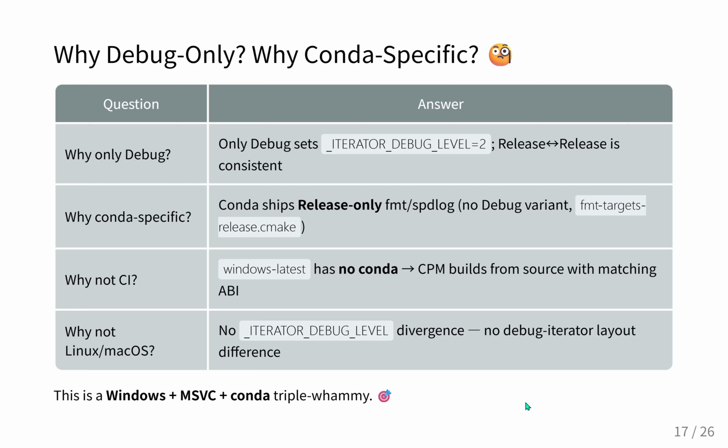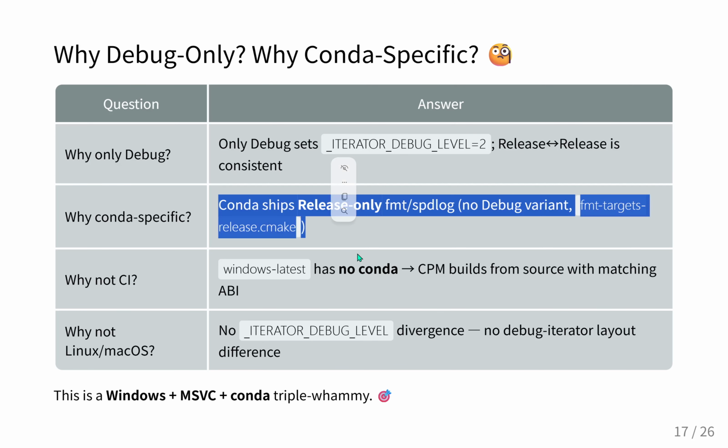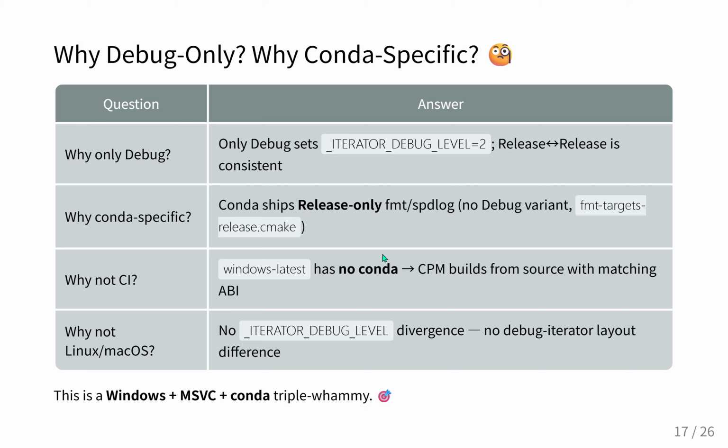Okay, second, it requires Conda. Conda package maintainers frequently choose to only compile and ship release versions of C++ libraries like FMT and spdlog. Right, to minimize repository size and maintenance overhead, they just don't ship a debug variant of the DLL. And third, it requires the developer to actively trigger a local debug build. Because as we established earlier, the automated CI system was falling back to a source-built release configuration, bypassing Conda entirely. Right, so you remove any single one of those 3 variables and the system functions perfectly.